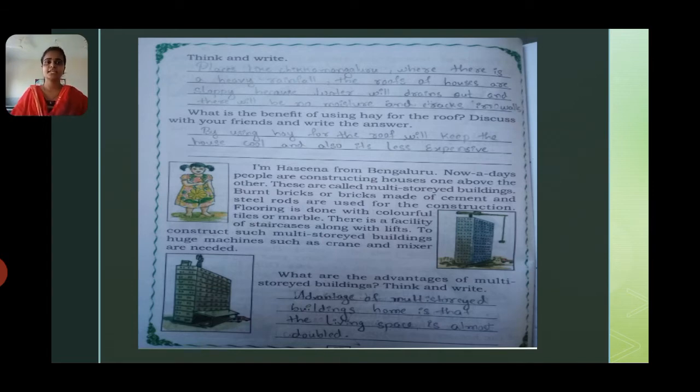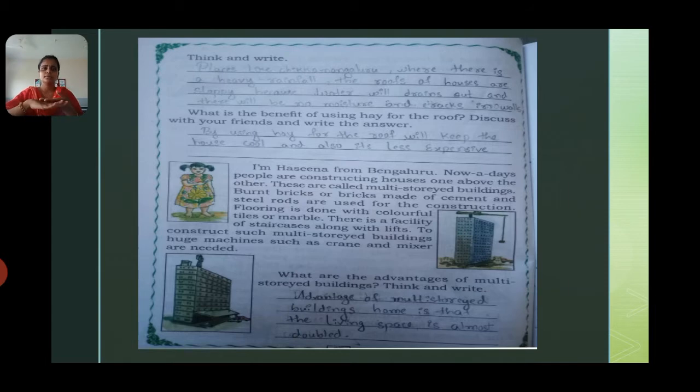In places like Chikmagalur where there is heavy rainfall, they make the roofs of the houses sloping because the water drains out. Generally at your home you might have seen that in the rainy season the water collects on the roof of your house.